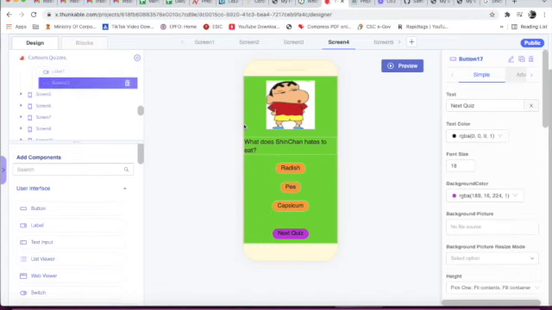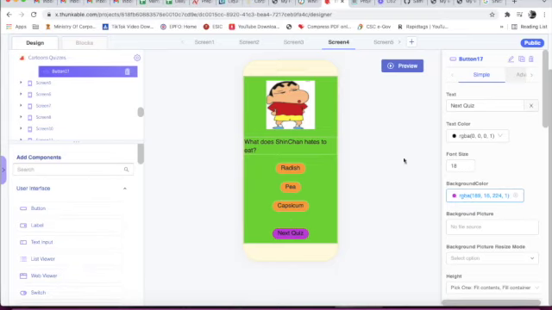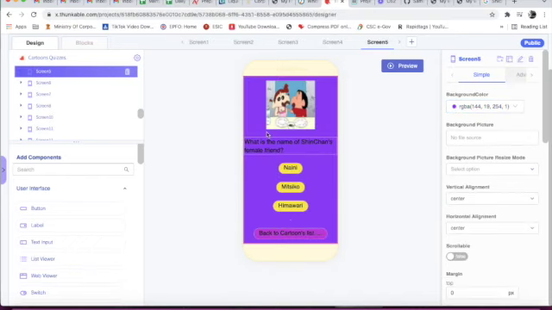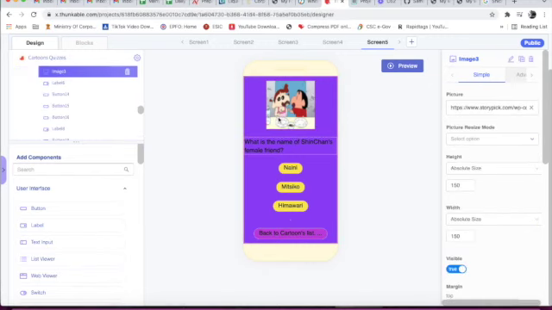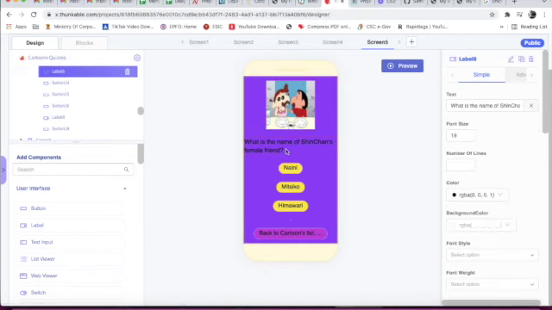Then we have taken button 17. Button 17, here it is written next quiz, text color is black, font size is 18, background color is light pink. Then we will go to screen 2. Now this is the last quiz. So this is also an image, and here we have taken label 6. Text is what is the name of Shin-chan's female friend?